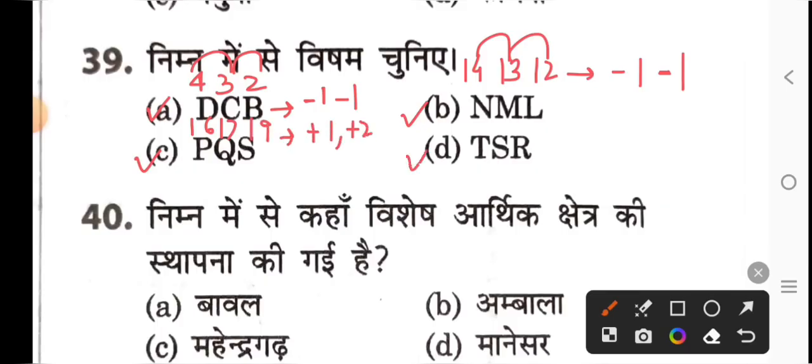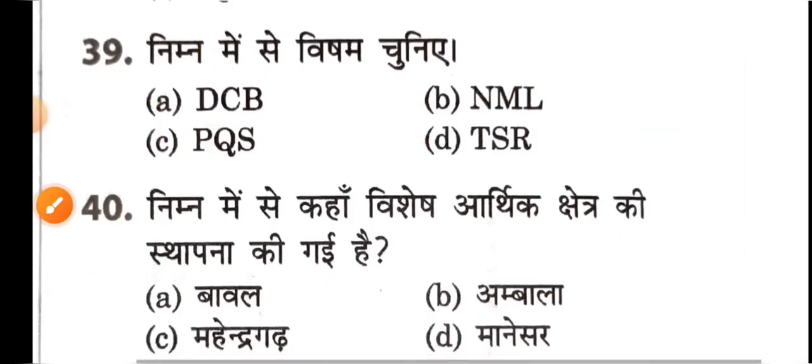Increase of 2. Option D. What is the code of T? 20. S is 19. R is 18. 20 makes 19, loss of 1. 19 makes 18, loss of 1. All three options are the same, but option C is different, so this will be your odd one.